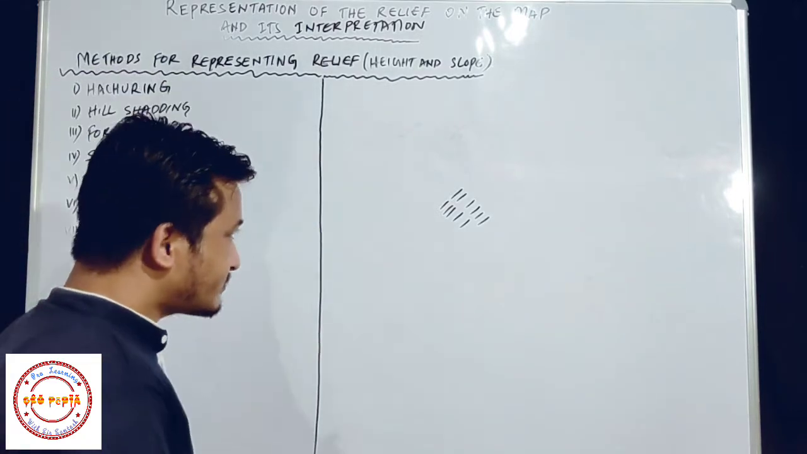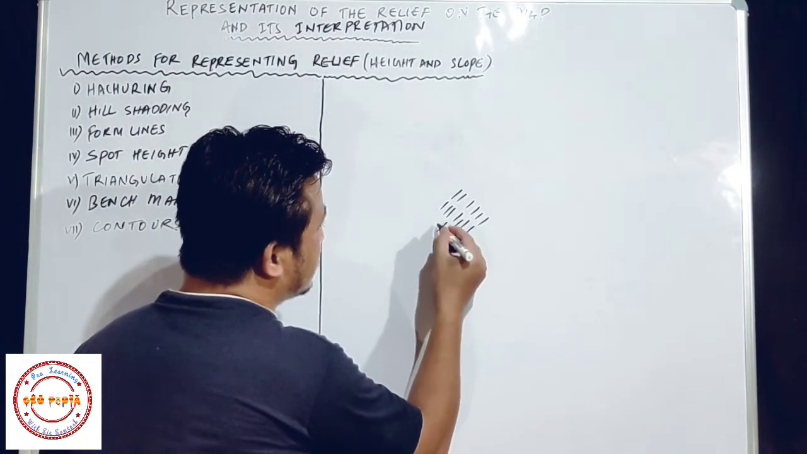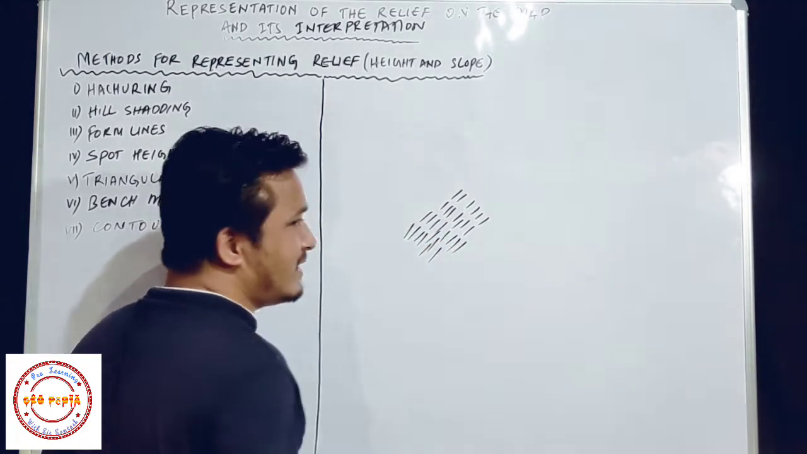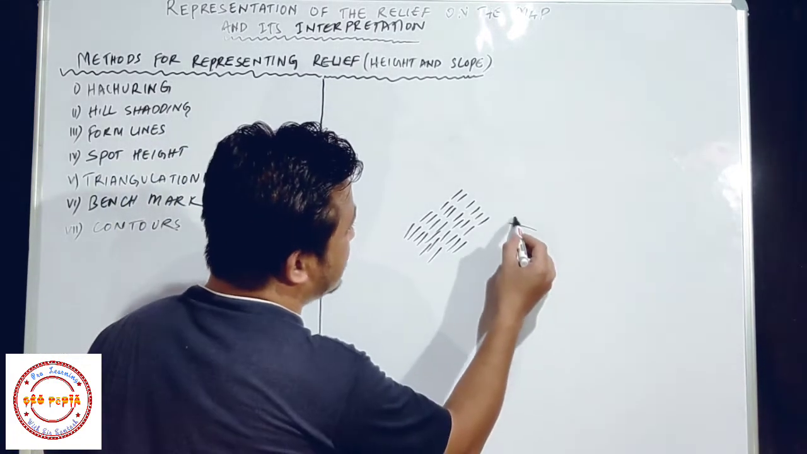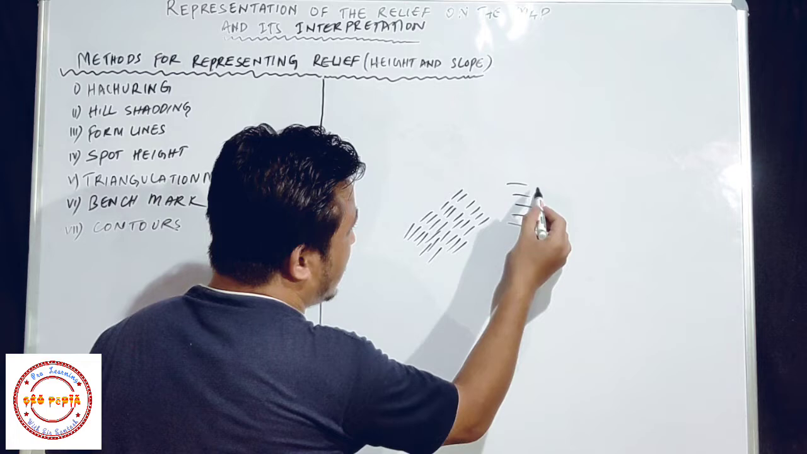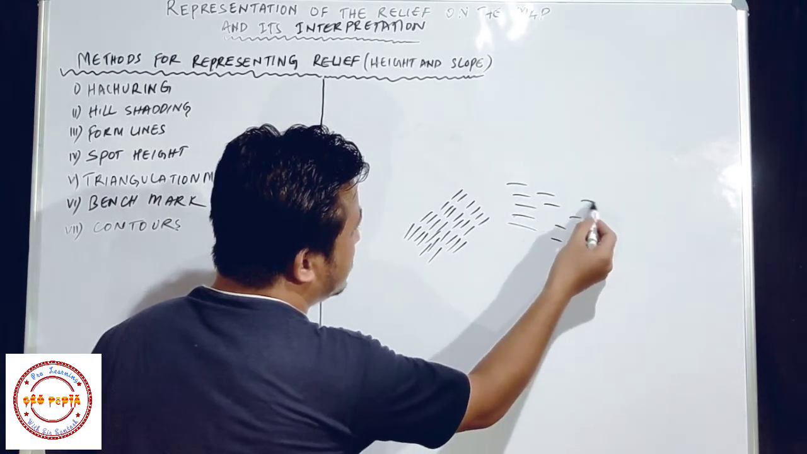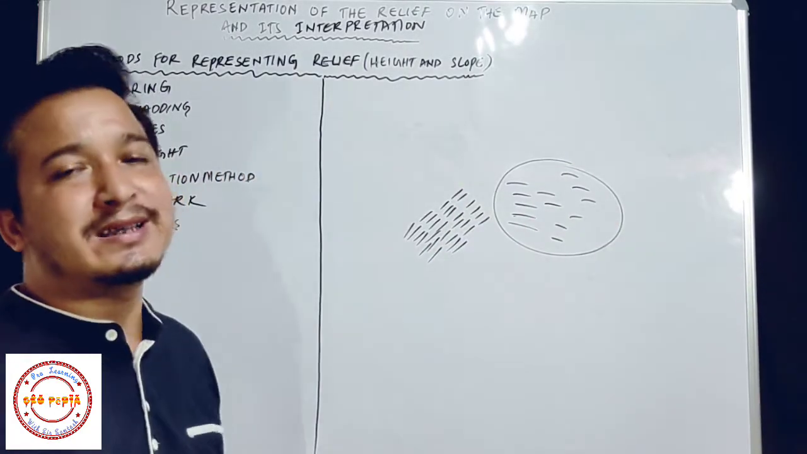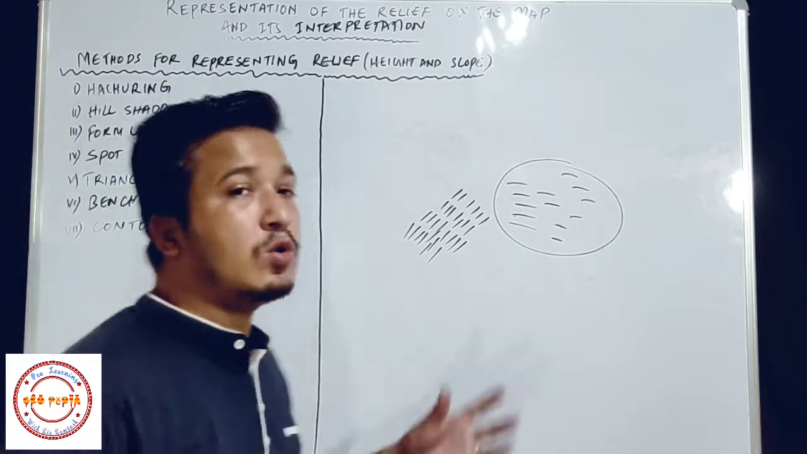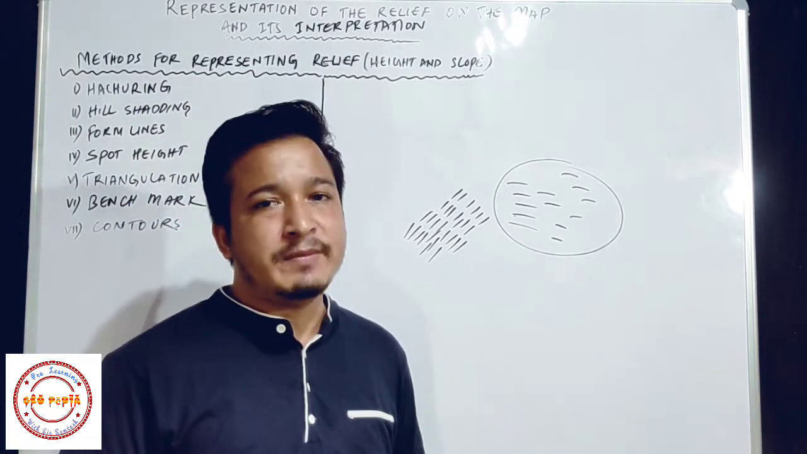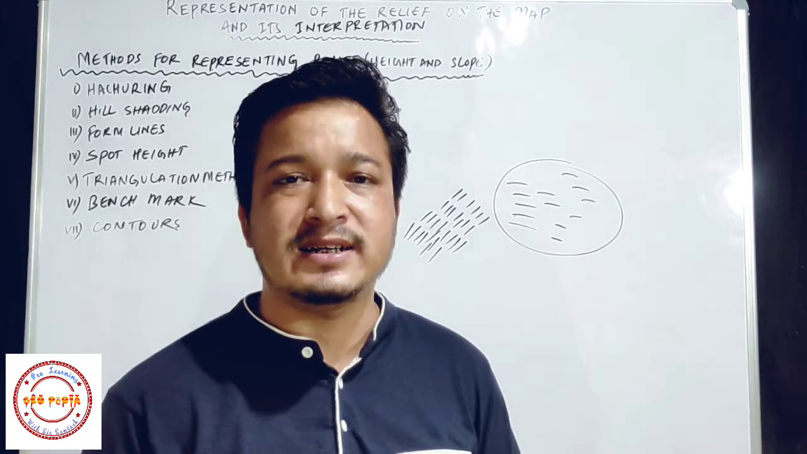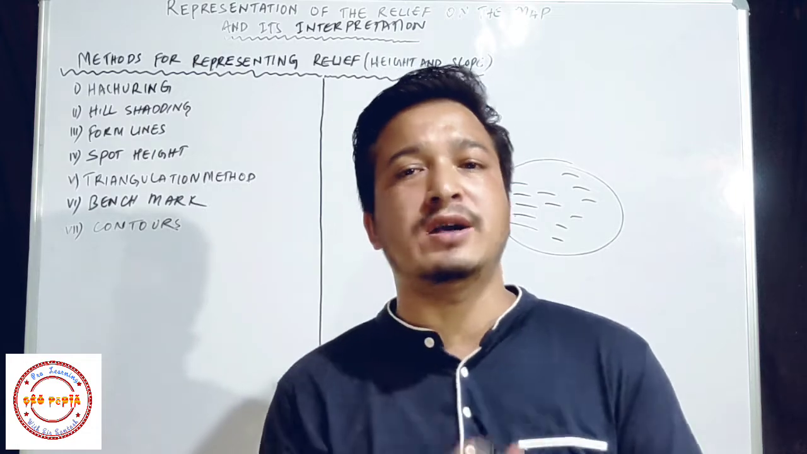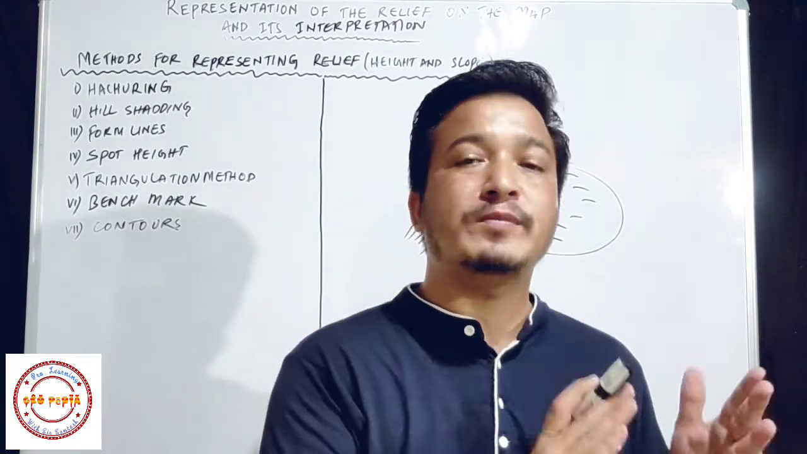If these hachures are very close to each other, then the slope is very steep. And these are very short lines. If these lines are a bit apart from each other, then this indicates the slope is gentle. And if there are no hachures on the map, then it means that region is flat or plain. Again, I am telling you, students, hachures are very short lines which show the slopes of the land.